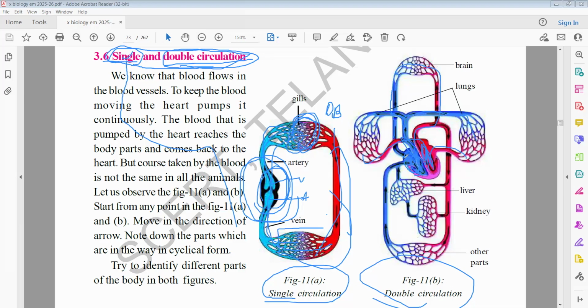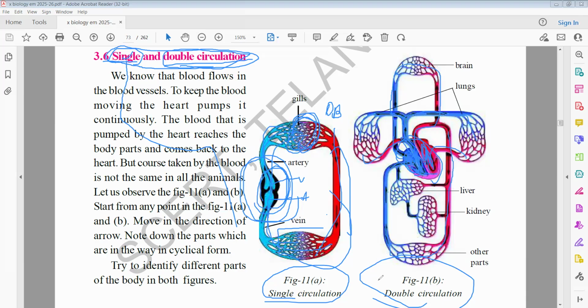Again, it is collected from the upper parts. In the same way, the systemic aorta is divided into two parts. It comes to the lower parts and supplies the lower organs. Again, OB is converted into DOB, blue color. So through the heart, blood is moving twice. In one circulation, DOB means deoxygenated blood. In another, oxygenated blood. So through the heart, blood is flowing twice. Hence, this heart is called double circuit circulatory heart.